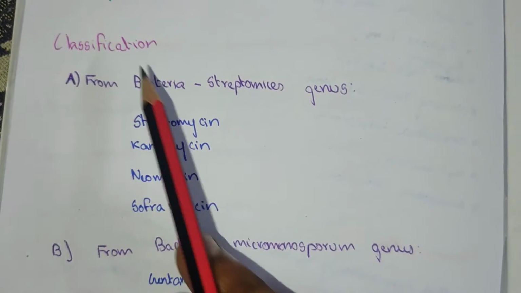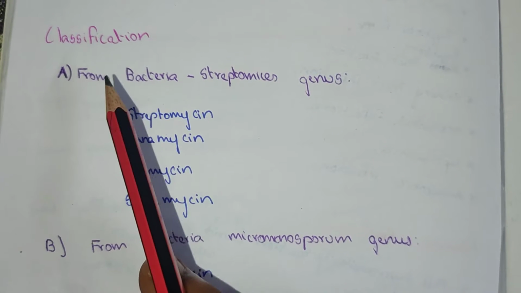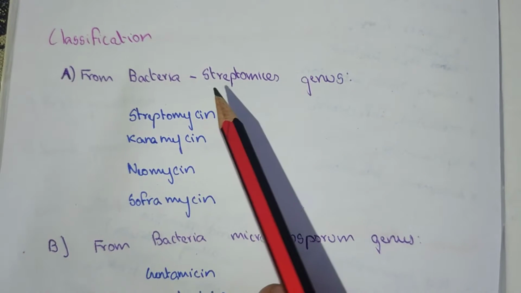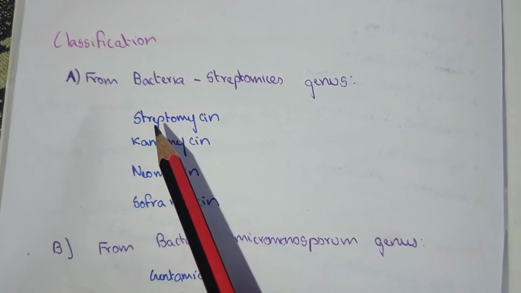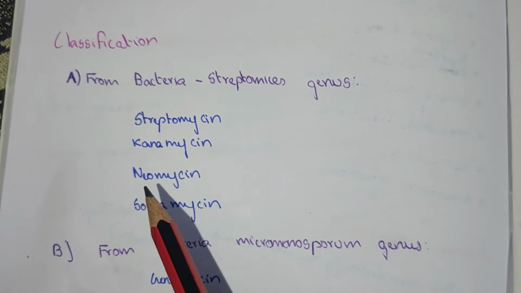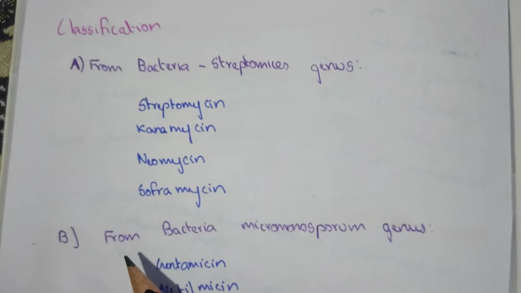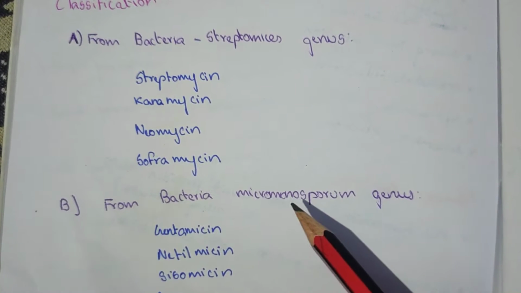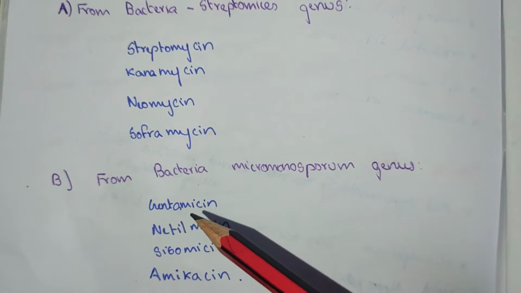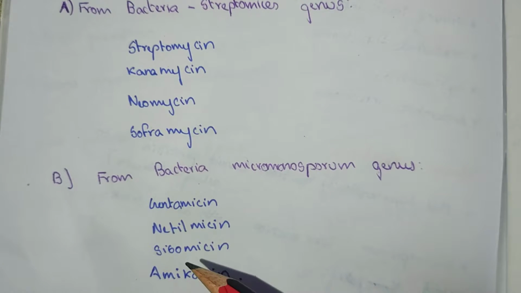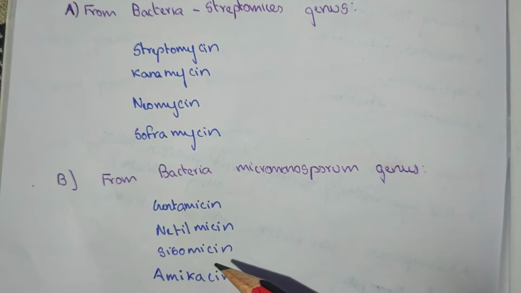Classification. According to the source, they are classified. From bacteria of the Streptomyces genus: Streptomycin, Kanamycin, Neomycin, Framycetin. From bacteria of the Micromonospora genus: Gentamicin, Netilmicin, Sisomicin, Amikacin.